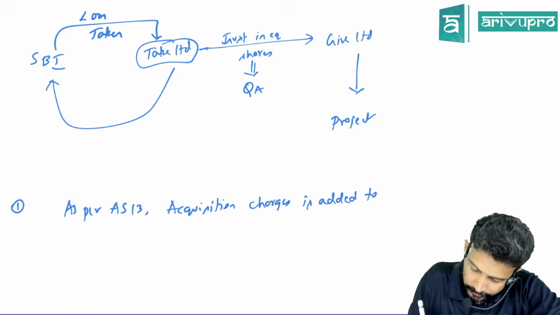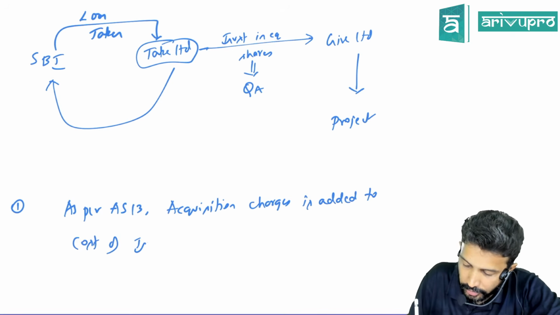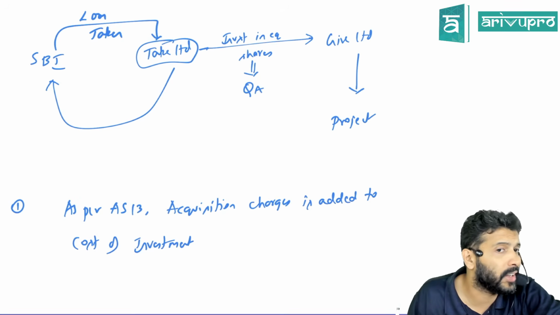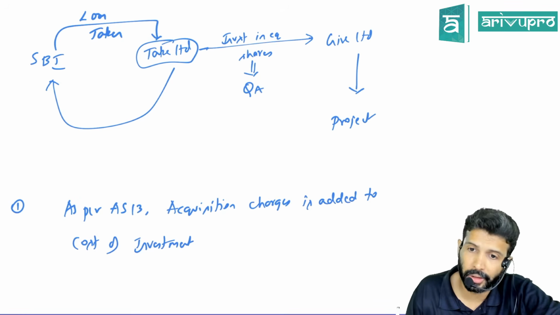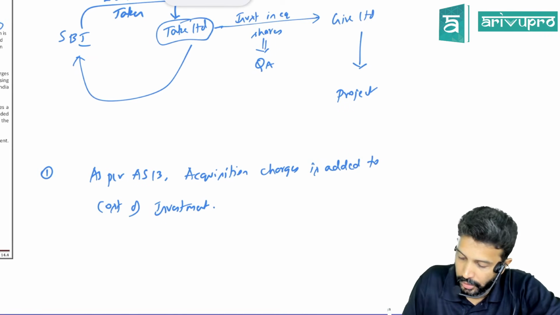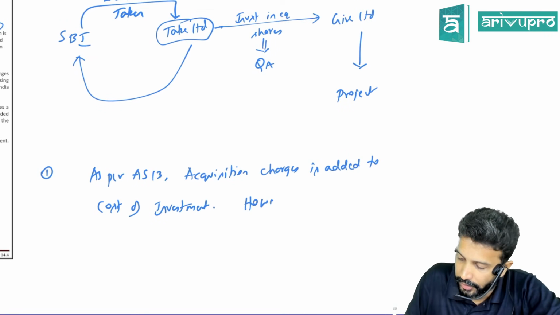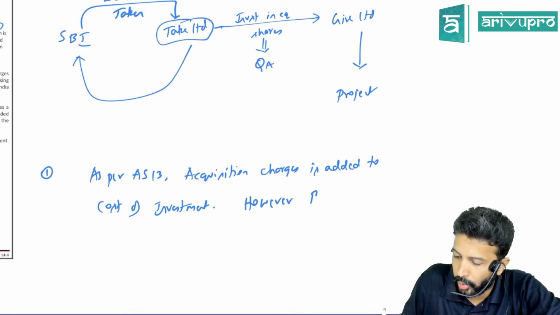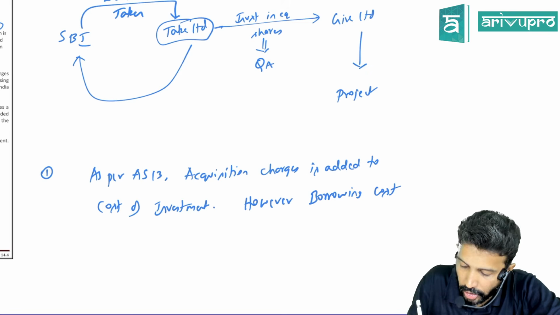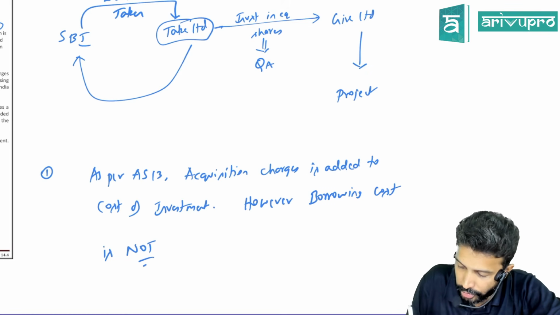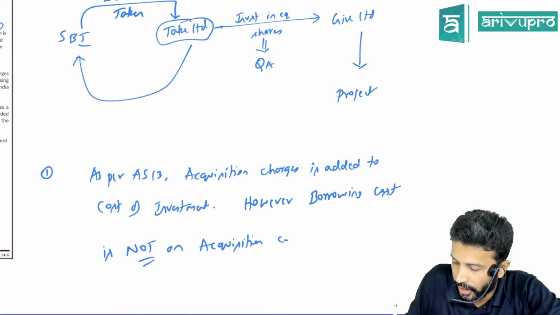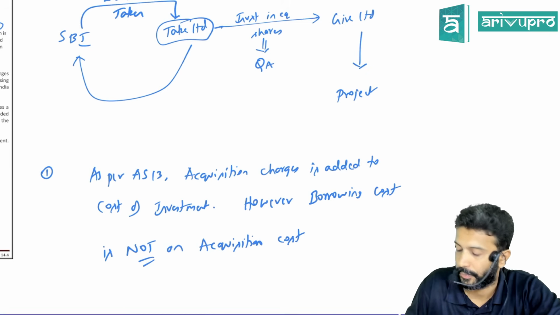You can also give an example: acquisition charges like brokerage, stamp duty, etc. are added to the cost of investment. That is one. And then you can write, however, borrowing cost is not an acquisition cost.